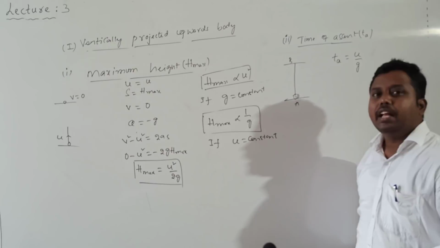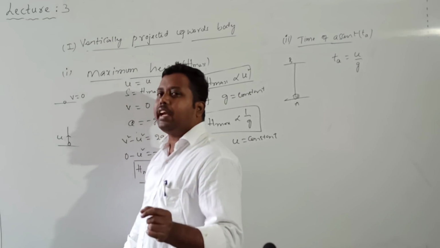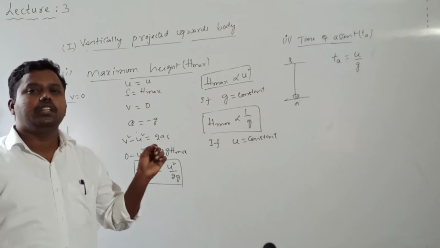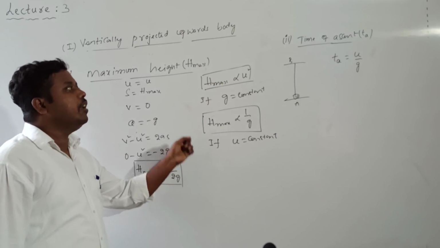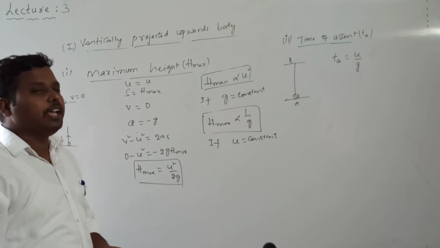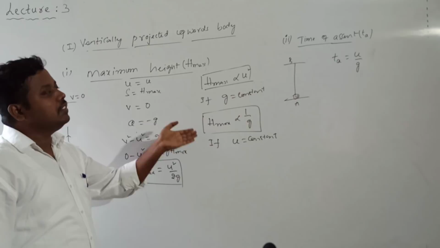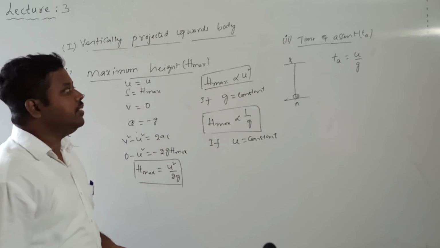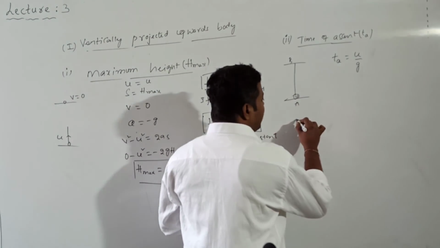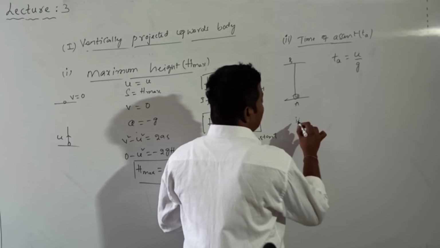So what is time of ascent? It is the time taken by a vertically projected body to reach the maximum height. So time of ascent depends upon the initial velocity and the G value. After completion of the time of ascent, the next one is the third point.